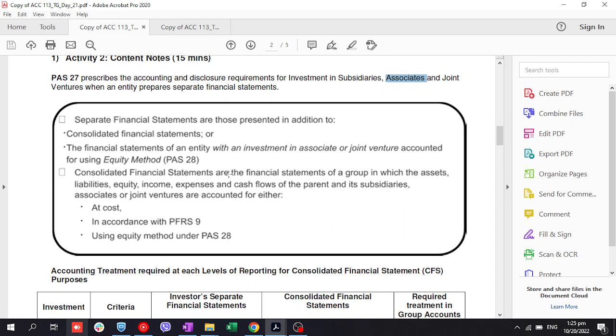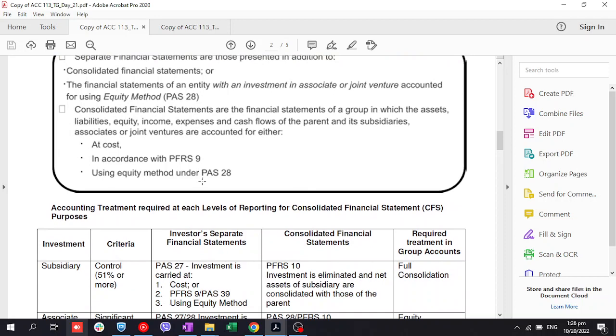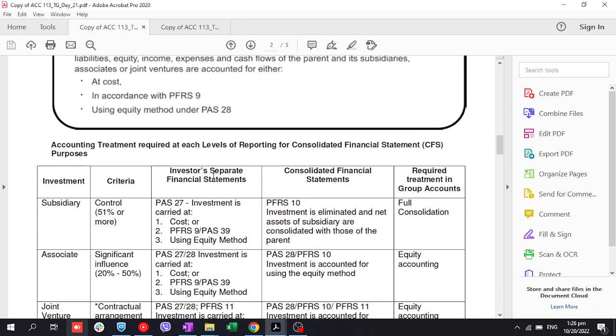Okay? Consolidated financial statements are the financial statements of a group in which the assets, liabilities, equity, income and expenses, and cash flow of the parent and its subsidiaries, associate or joint venture are accounted for either at cost method, alam nyo na yan, di ba? Or in accordance with PFRS 9, ito yung mga financial asset at fair value through profit or loss or through other comprehensive income, and under equity method under PAS 28.